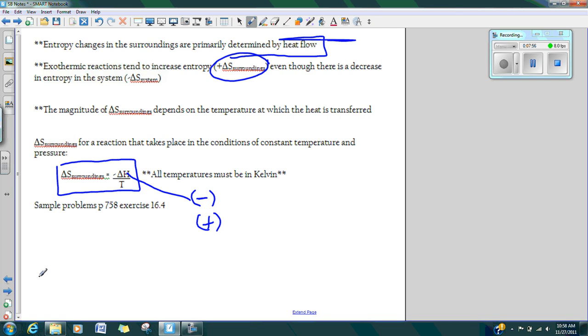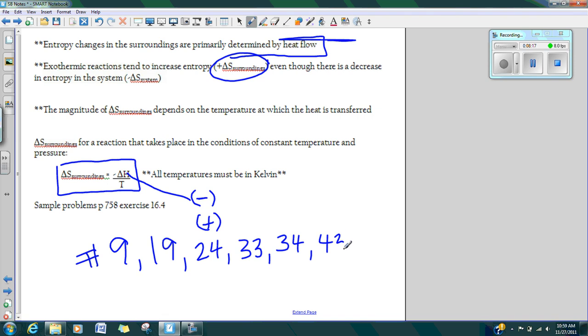So what you guys can do now is, this is the end of this section, and the problems that you can do now in your book are in chapter 16, problem numbers 9, 19, 24, 33, 34, and 43. And place more emphasis on these two right here that you need to know forward and backwards. Those are the ones that we'll be working on in class.